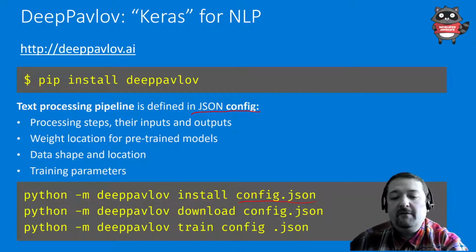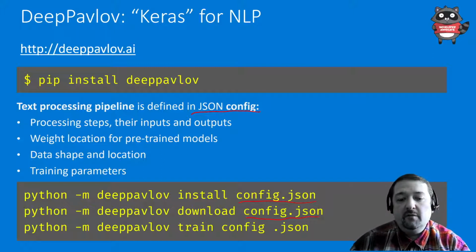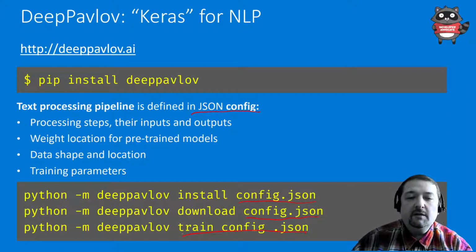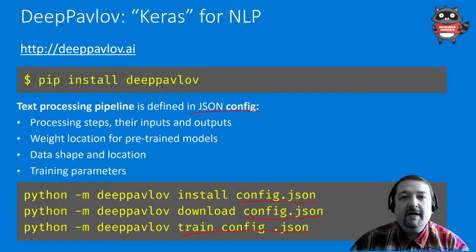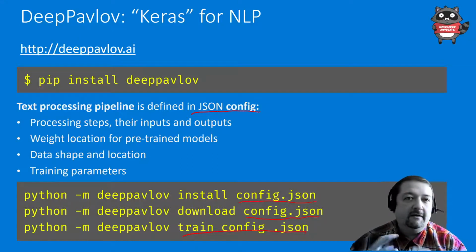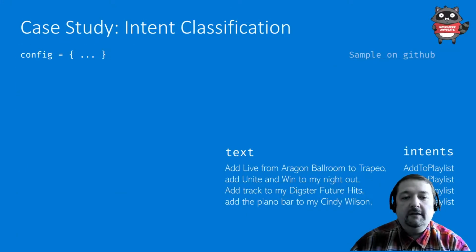Then I can say deeppavlov download config JSON, and it would fetch all required pre-trained model weights. And then you can say deeppavlov train config JSON, and that would train my end-to-end pipeline. And of course, in the config, I also need to specify the path to my dataset and the format of the dataset and all the details of when to get the data and where to get the data.